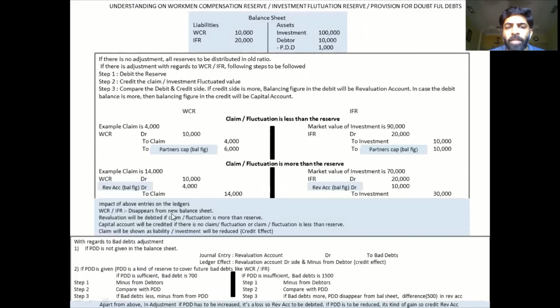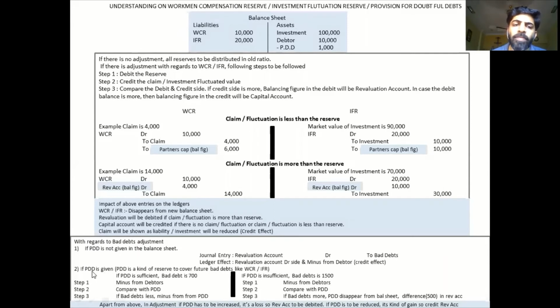Just like this, you have PDD. Now talking about PDD, PDD is the provision you make, assuming that there might be some kind of loss in future with regards to your debtor. So PDD is also like a reserve, not exactly a reserve, but like a reserve. Now what happens if there is no PDD in the business at all and you have a bad debt? The journal entry is very simple. Whenever you have a bad debt, first you minus it from your debtor. And second, it's a loss, so you debit it in the revaluation. So that is the first thing which we have learned here.